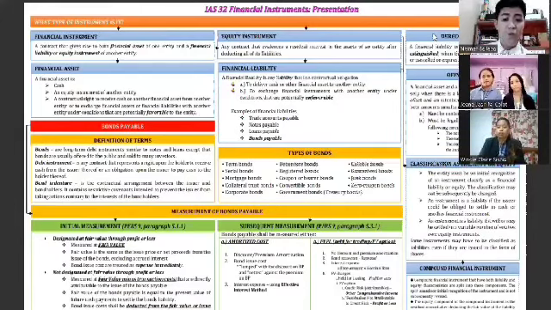On the other hand, for fair value through profit or loss, there is no discount and premium amortization. The bond issue cost is expensed immediately. Interest expense is recognized using the nominal rate or stated rate. Next are the fair value changes. If it is held for trading, it should be recognized through profit or loss. If it is attributable to the fair value option, it should be recognized in other comprehensive income. If it is residual or not attributable to credit risk, it shall be recognized through profit or loss.